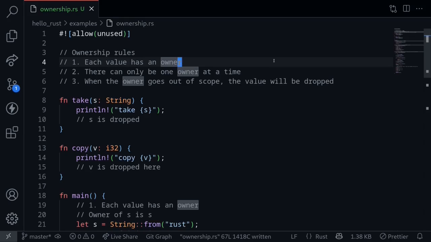So in summary, the ownership rule says that each value has an owner. There can only be one owner at a time. When the owner goes out of scope, the value will be dropped. However, these 3 rules can be ignored for data types that implement the copy trait.